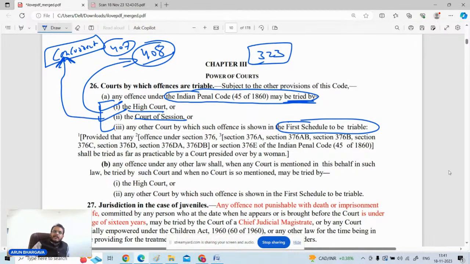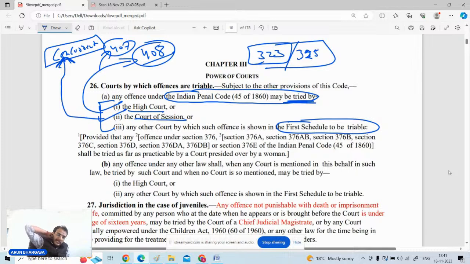Such provisions are basically enacted so that if the matter is to be tried by some other court, but the Court of Session is taking up the matter, it is possible. But how is it possible? Different provisions are there in the CRPC. If you have gone through these conceptual studies, I hope you are clear on that, like section 407, 408, 323, 325, etc. All these provisions will tell you how the concurrent jurisdiction of the court is to be taken up.